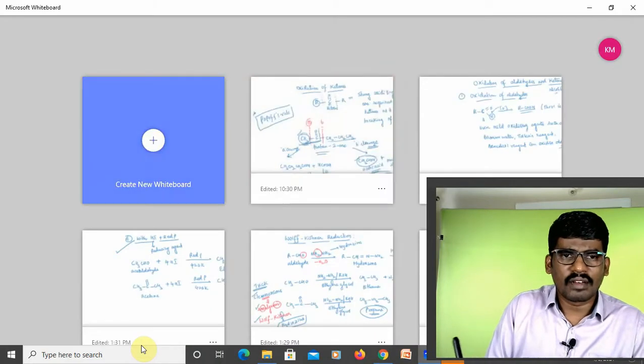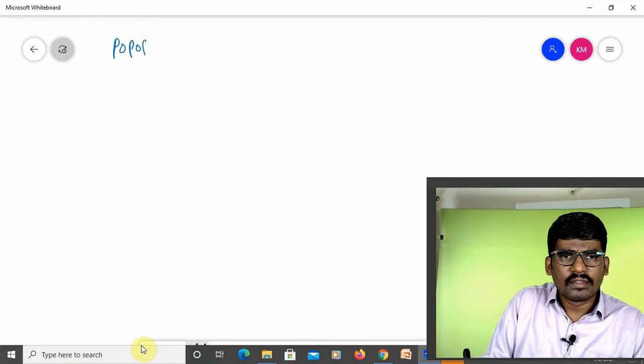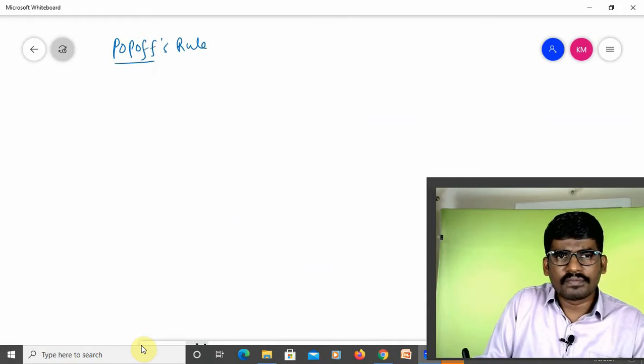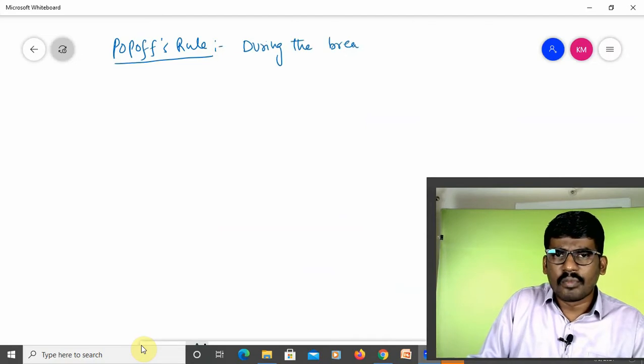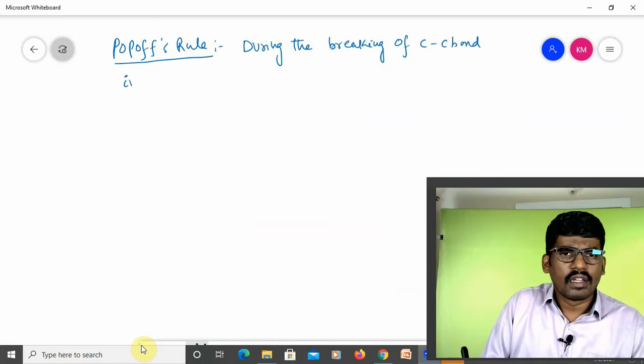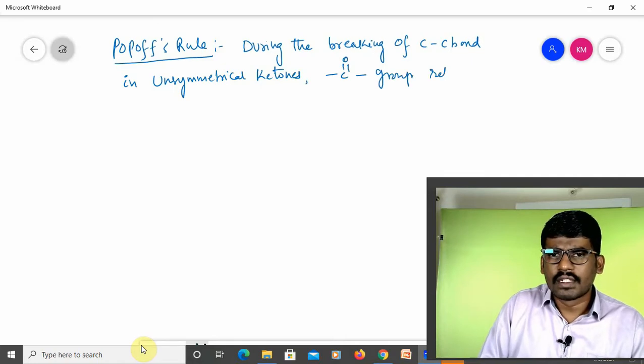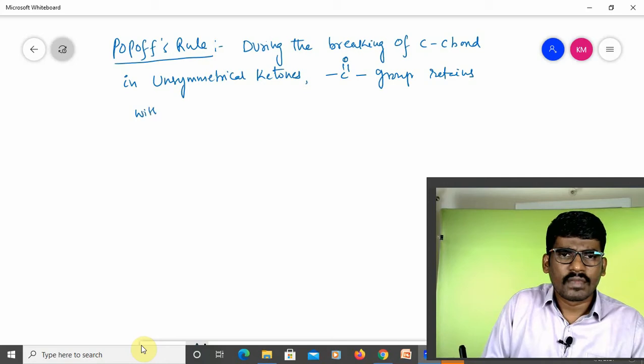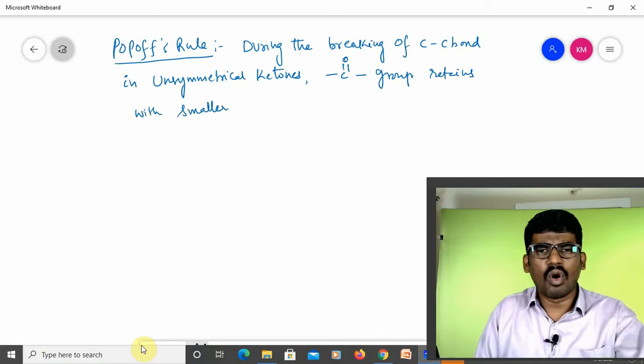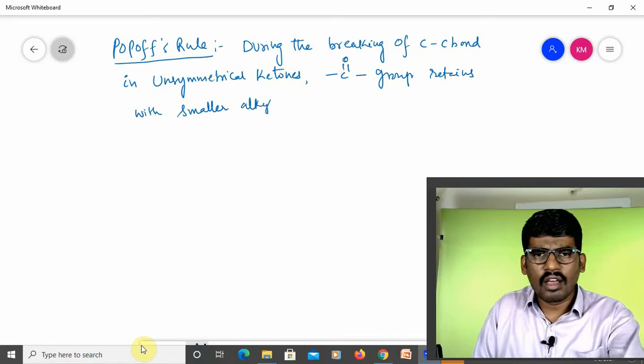So I'll be giving the statement here. Popoff's rule statement: during the breaking of a C-C bond in an unsymmetrical ketone, the CO group or carbonyl group retains with the smaller alkyl group.